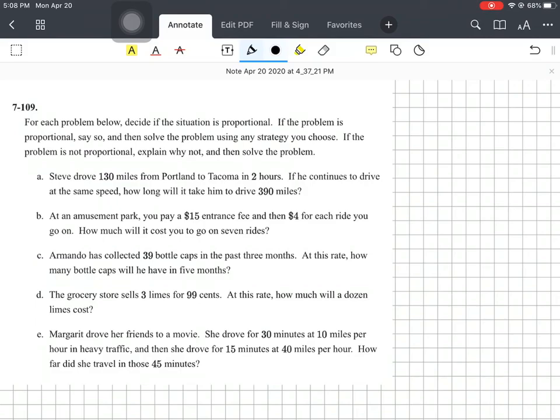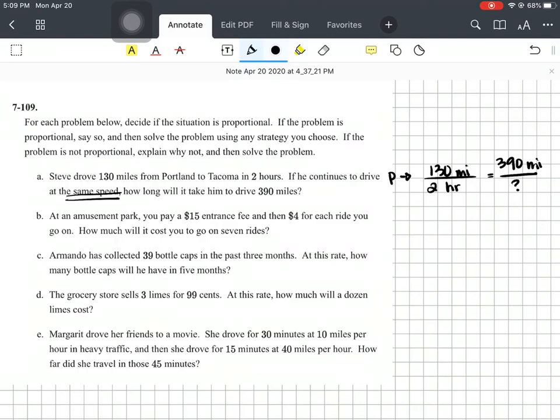Part A, when we look at this one is proportional. So I'm going to put a P, proportional, okay? So Steve drove 130 miles in 2 hours. So 130 miles in 2 hours, right? If he continues to drive at the same speed, that is your rate. How long will it take him to drive 390 miles? 390 miles, and we don't know what our value is. So then you want to solve that.